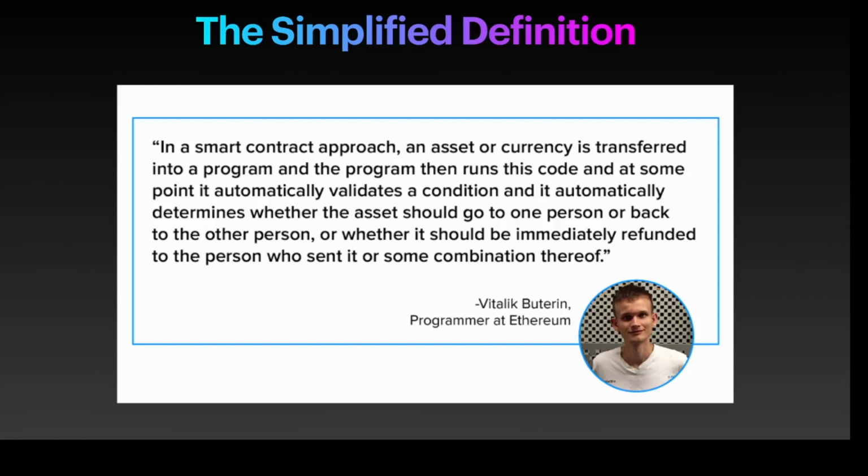Basically, he's saying that a smart contract works like a flow chart which makes decisions based on the conditions placed in a smart contract.